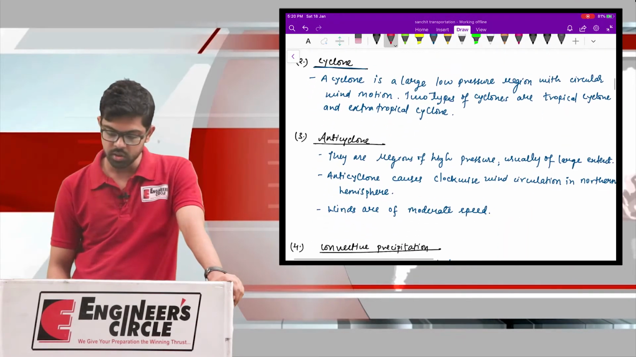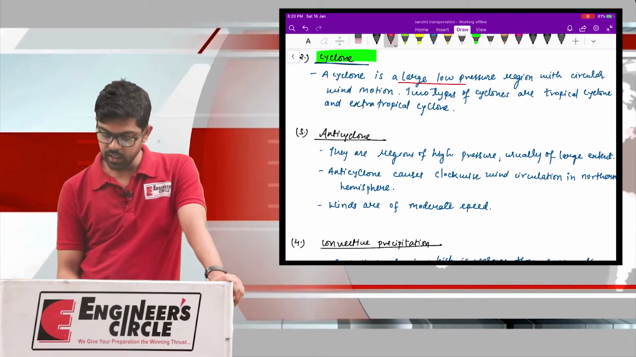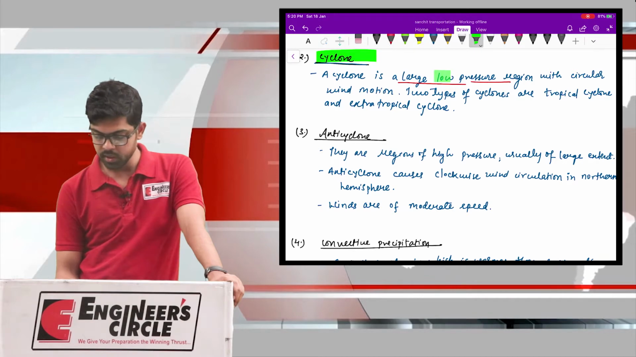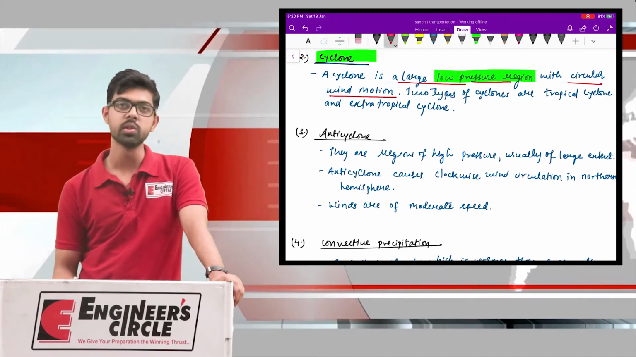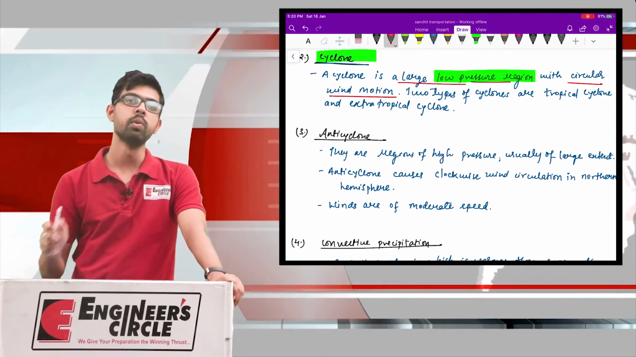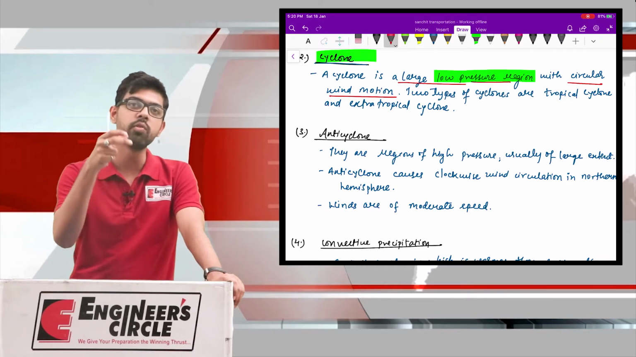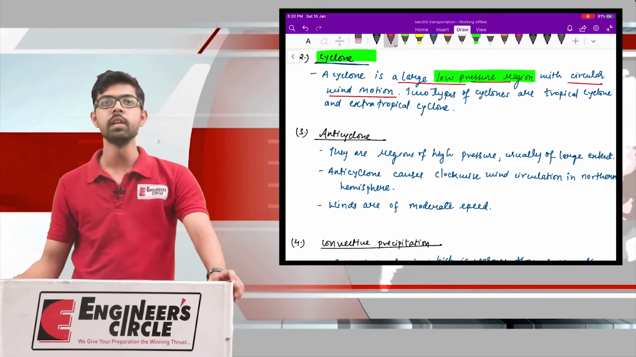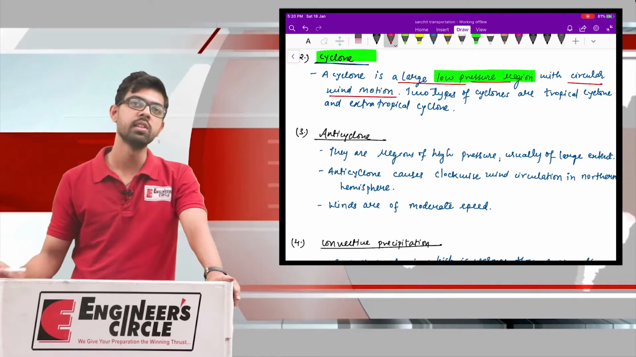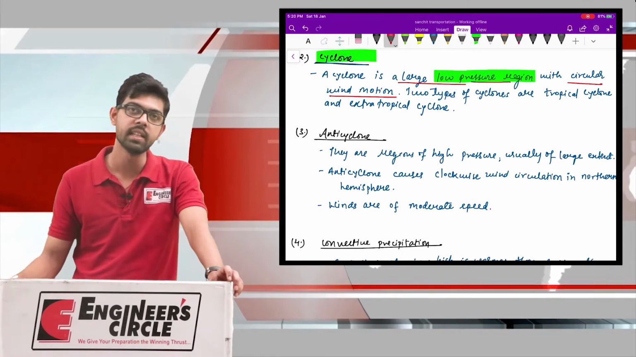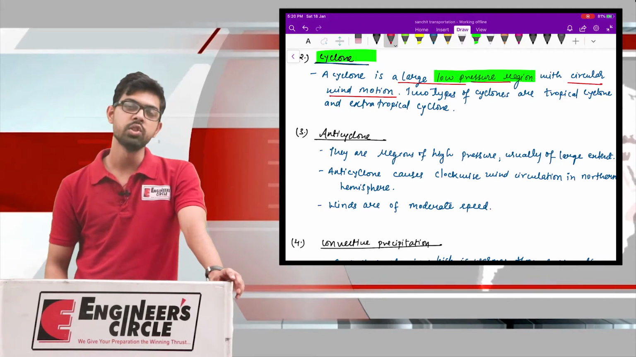The second is your cyclone. The cyclone is very common. A cyclone is a large low pressure region. Very important: this is a low pressure region with circular wind motion. Whenever wind blows in a circular motion, it creates a region of low pressure. So low pressure inside, and outside it is high pressure. This circular wind motion thereby causes low pressure on the inner side and high pressure on the outer side.